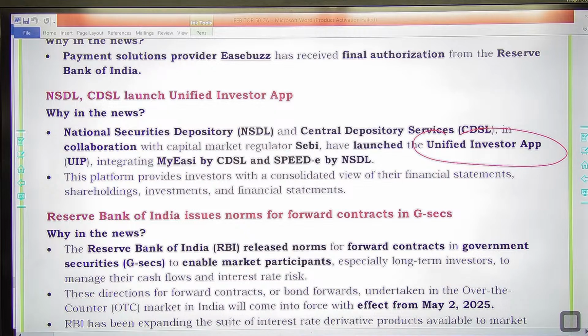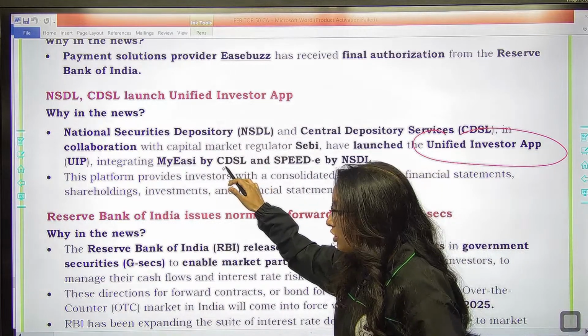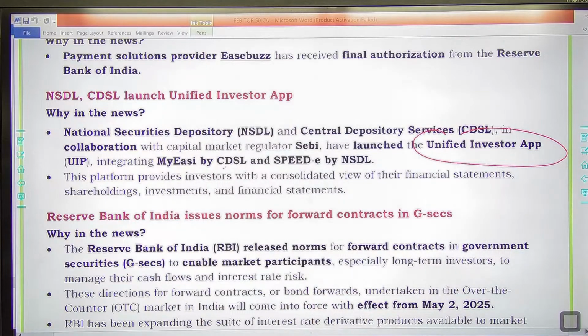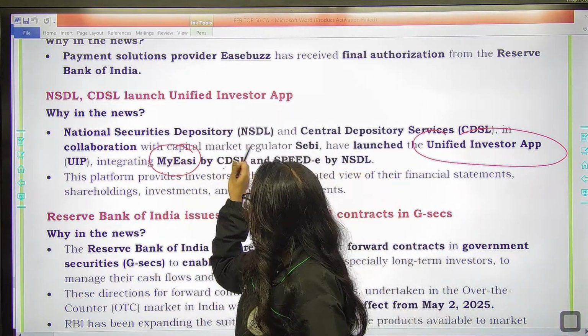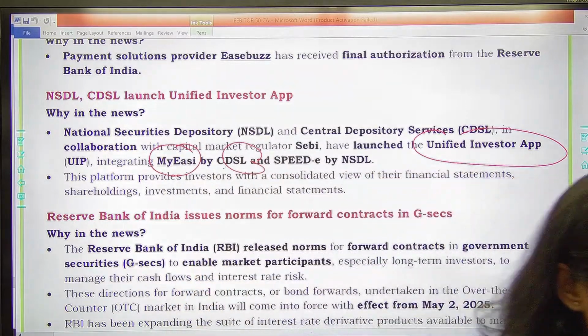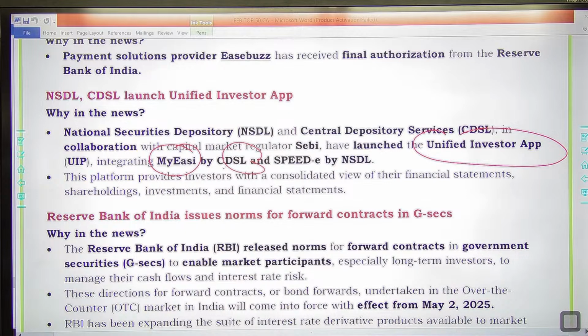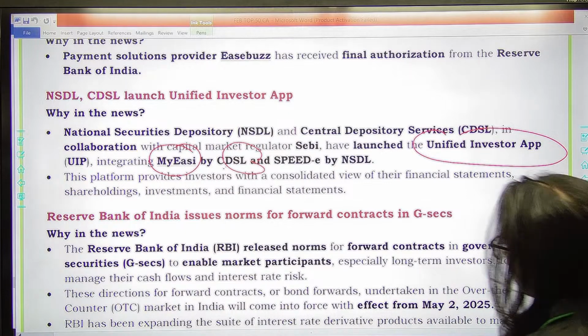अभी इससे क्या होगा, My Easy और Speedy को कंबाइन करने से क्या होगा, there will not be a requirement of separate platforms. Speedy और My Easy से पहले investors could track their investments, but now it will be a common platform for all the investors, right? So this is going to make the process easier, remember that.